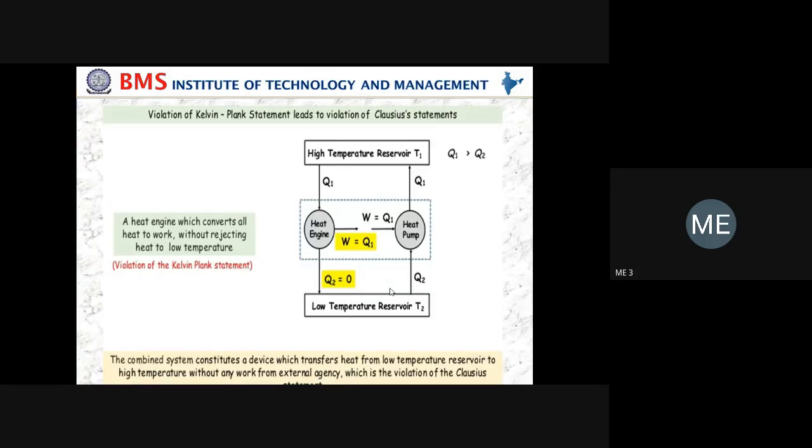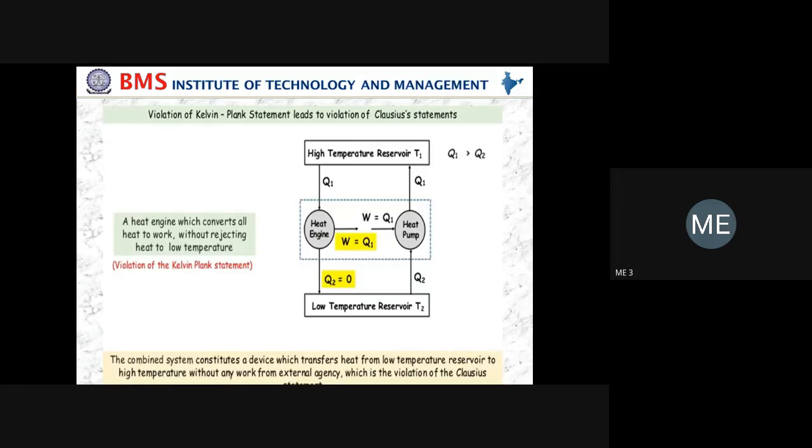Here we have two thermal reservoirs, but there is no heat rejection at all. The work done is exactly equal to the heat taken from the higher temperature reservoir, which means you get 100% efficiency. That is net work done divided by heat supplied, Q1 by Q1, so you get 100%. And 100% is not possible for any heat engine. Hence it violates the Kelvin-Planck statement.